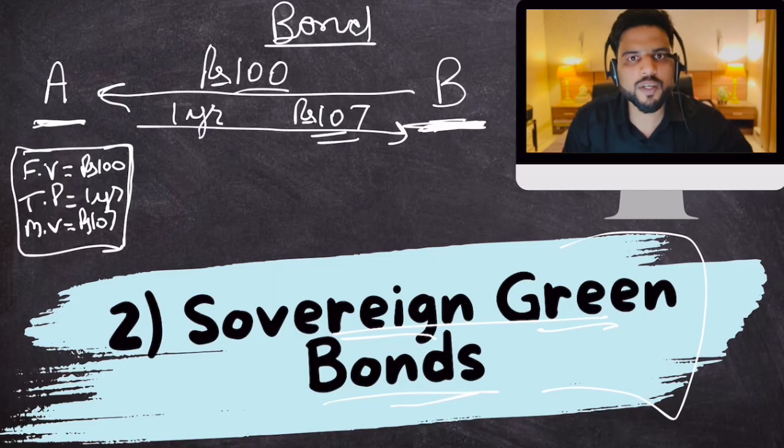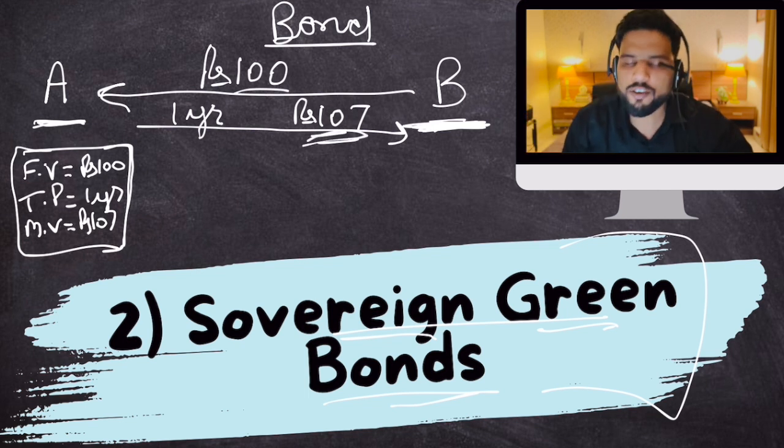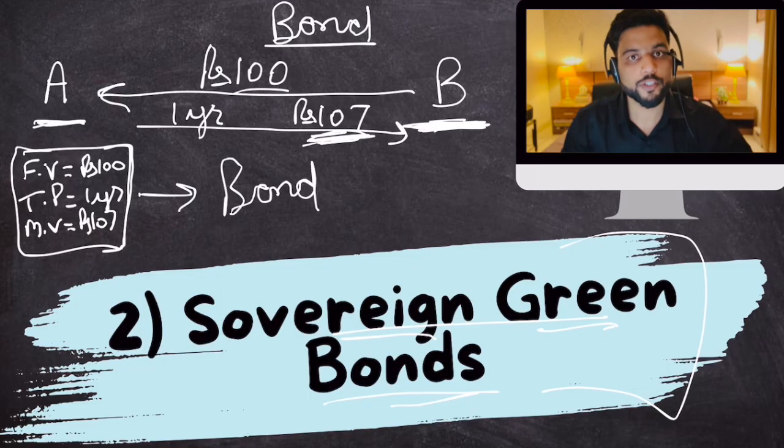So after 1 year, when you come to me, you'll have to just show this piece of paper to me and I will give you 107 rupees. Whoever comes to me and shows this piece of paper, I will give them 107 rupees, plain and simple. Now, this piece of paper is nothing but a bond. And through this bond, how are you benefiting? How is B benefiting from this bond?